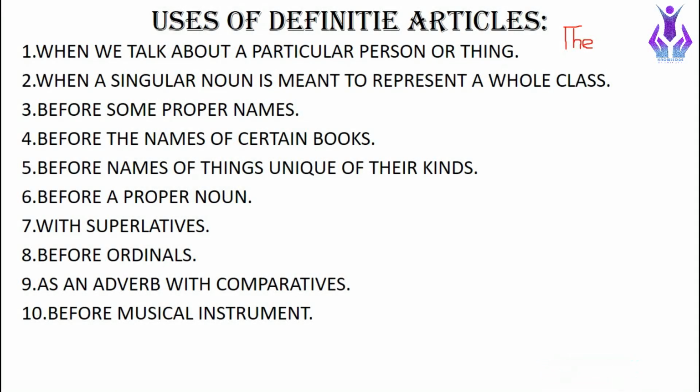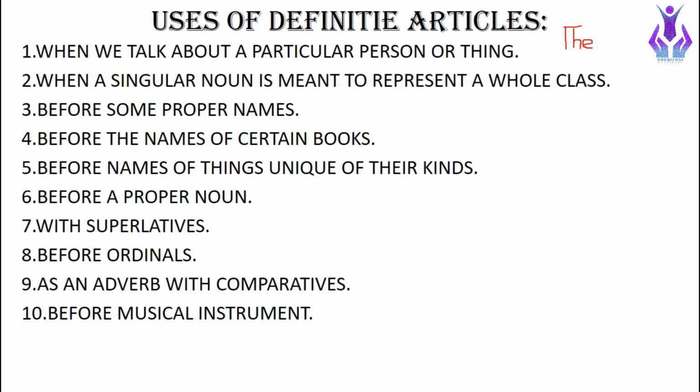The next one is before the name of certain books. When we are mentioning the name of some book, we put "the" along with them. For example, when we say "the Iliad," or when we say any book name or any novel name, we put "the" along with them.